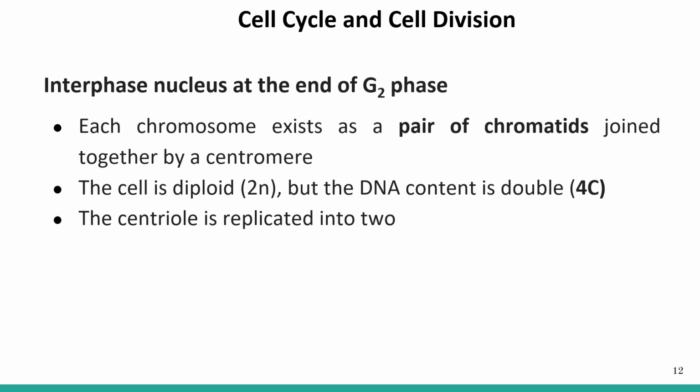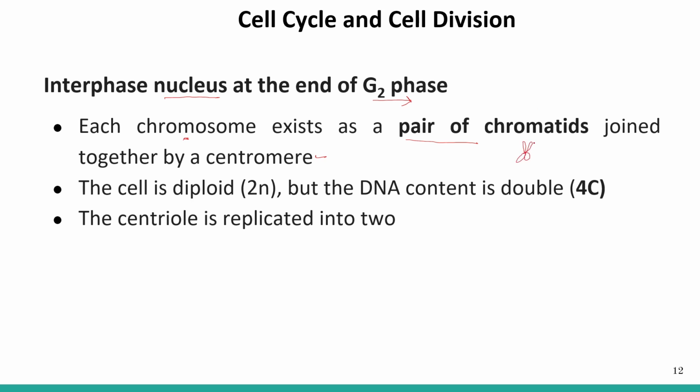Now let's talk about the condition of the nucleus at the end of the G2 phase, or we can say at the end of the interphase. Within the nucleus, we have the DNA, the chromosome material. Each chromosome within the nucleus exists as a pair of chromatids joined by a centromere.